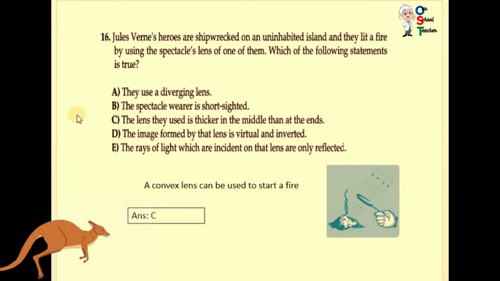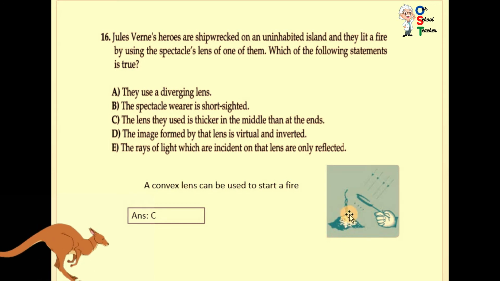Now question number 16. Jules Verne's heroes are shipwrecked on an uninhabited island, and they lit a fire by using the spectacle lens of one of them. Which of the following statements is true? Most of the time you have seen that when you have a lot of leaves, and you keep this convex lens on it, it absorbs the solar energy, and this energy can transfer to the leaves, and they start making fire.